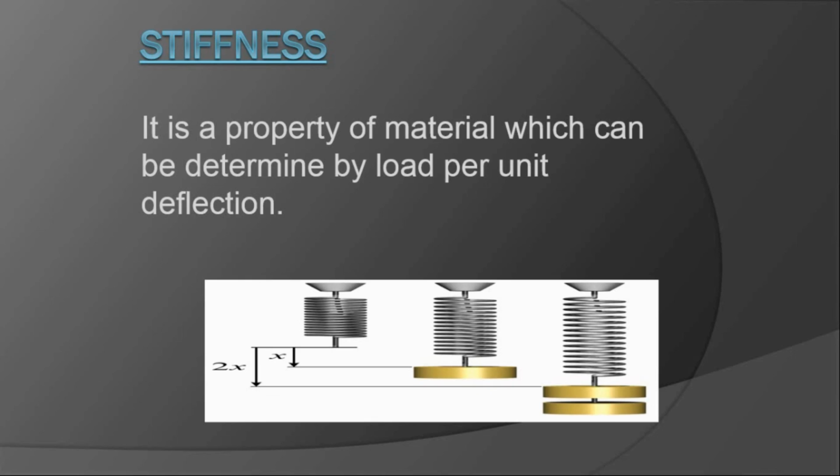But if we take the example of a train spring, the train spring has high stiffness because even with many tons of force it deflects very few units, and it is the property of stiffness. We can easily use the material where we desire.